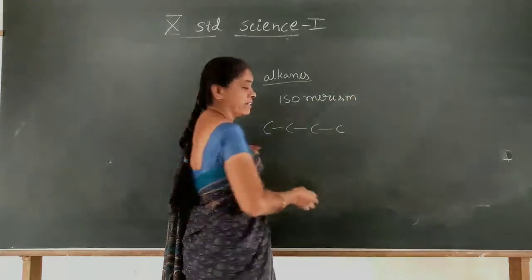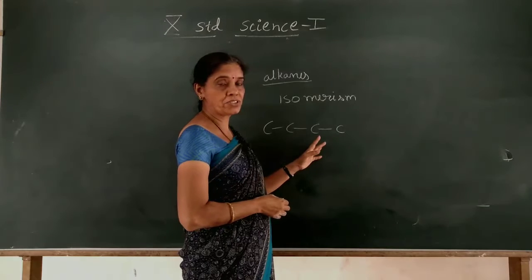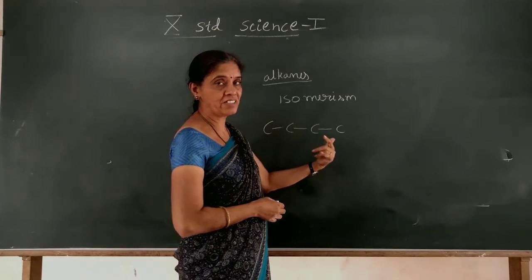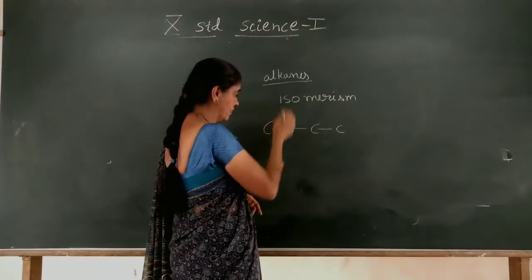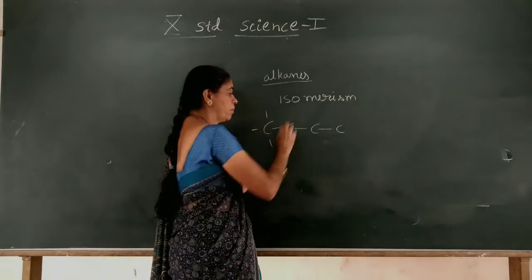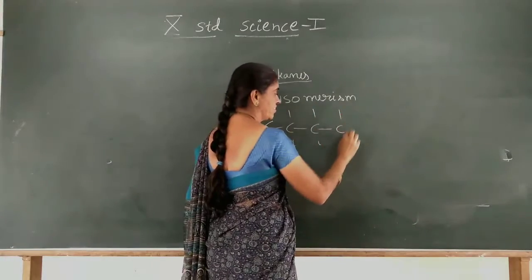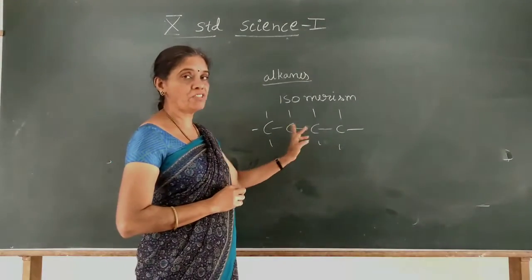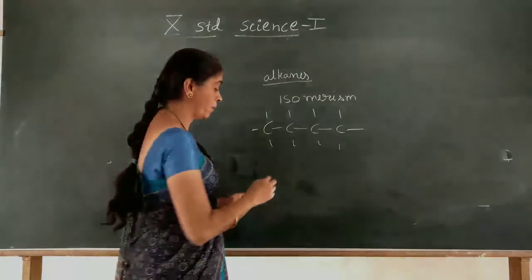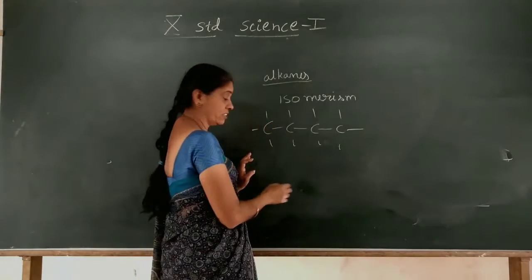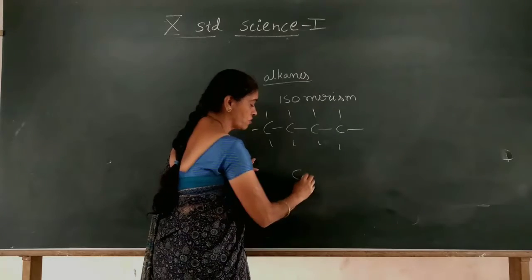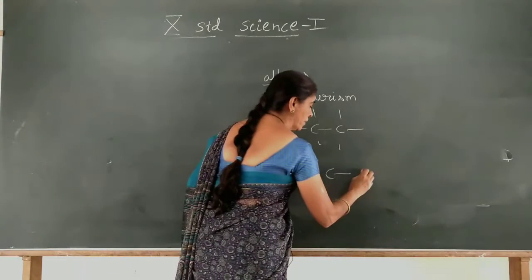Isomerism is nothing but compounds having the same molecular formula but arranging structurally in a different pattern. Here the carbon atoms form a straight chain in the case of normal butane. I have not shown the hydrogen atoms, but hydrogen is present with the carbon. It is also possible for the carbon to branch.